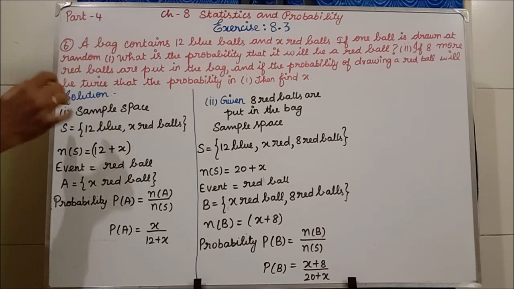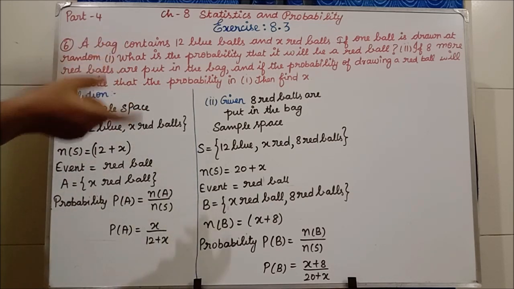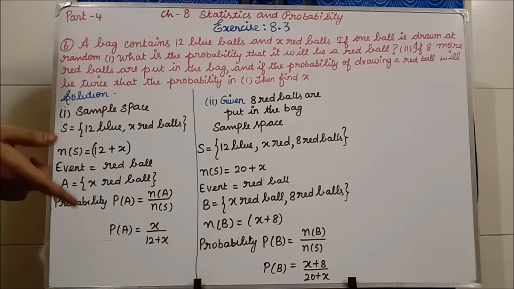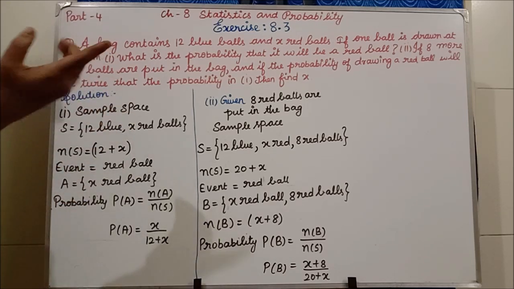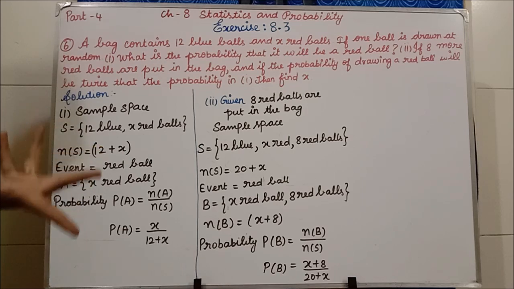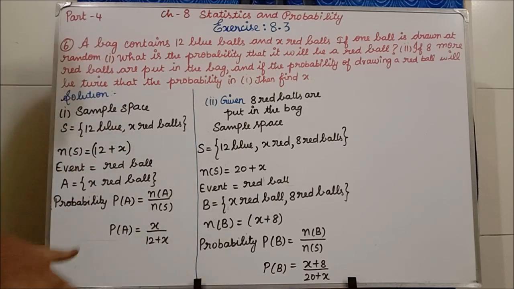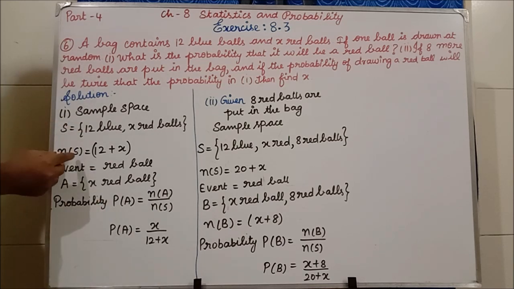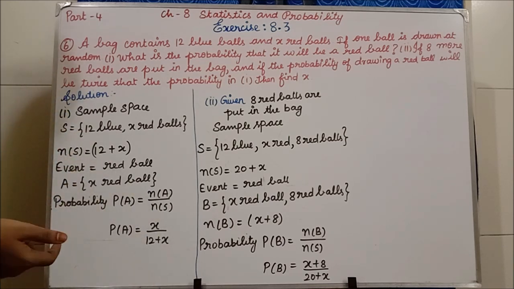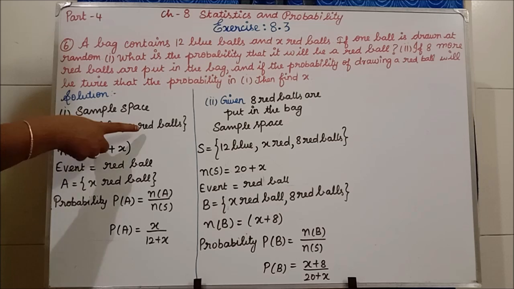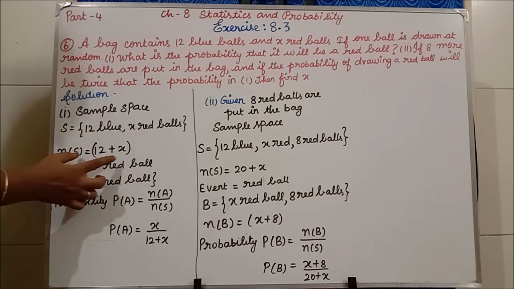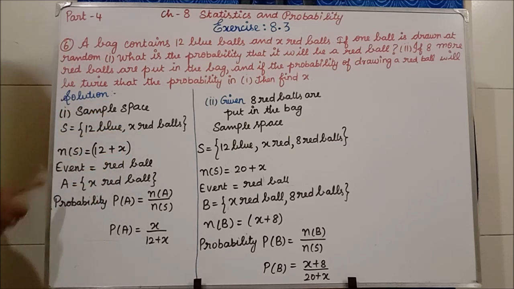A bag contains totally how many balls? Sample space will be what? S is equal to first 12 balls. In that, x red color balls are also there. How many x is, we don't know. That only we have to find in this question. Till now we are having x red balls. Now n of S, the number of sample space, how will you write? 12, and x is unknown. So 12 plus x is n of S.